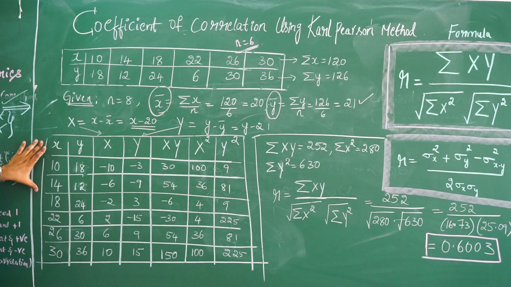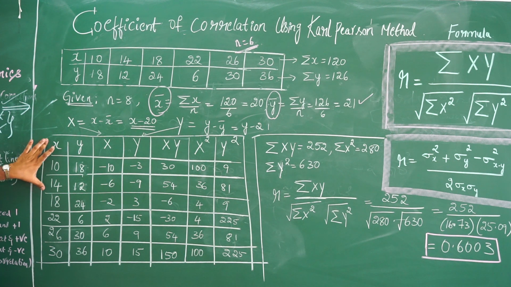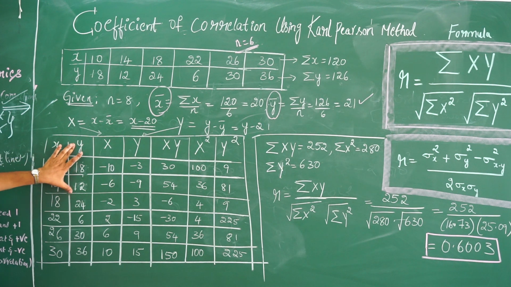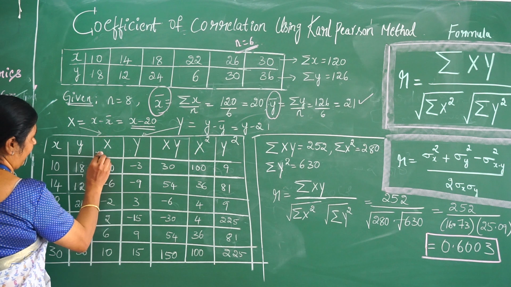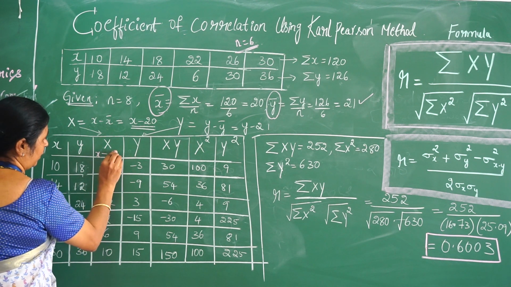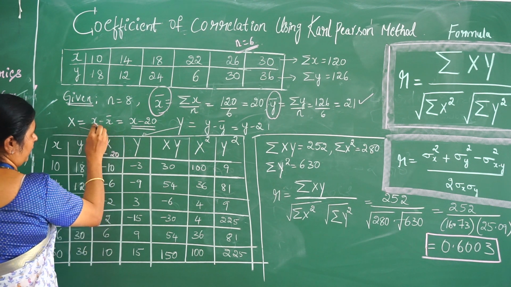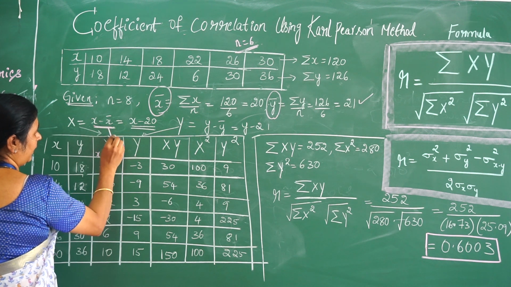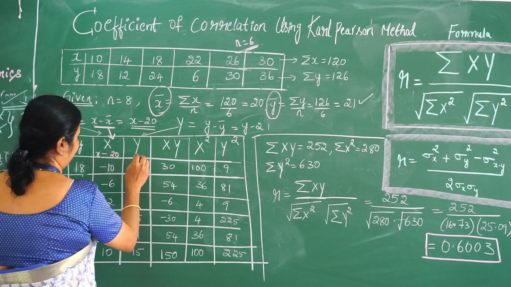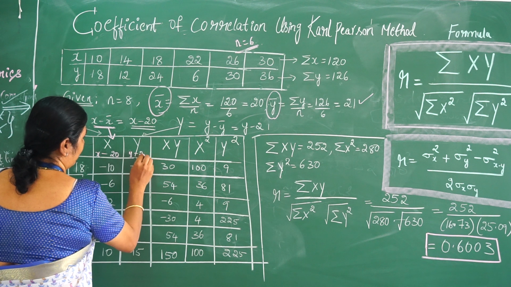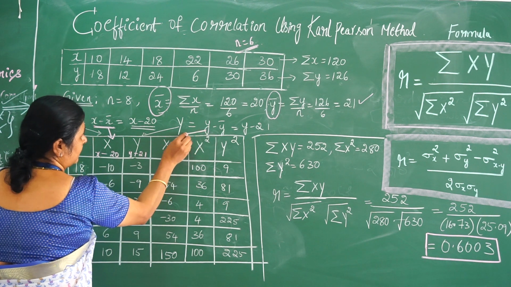So we have the given data small x, the given data small y. Capital X is x minus 20, which is this, correct, and capital Y is y minus 21, which is this.